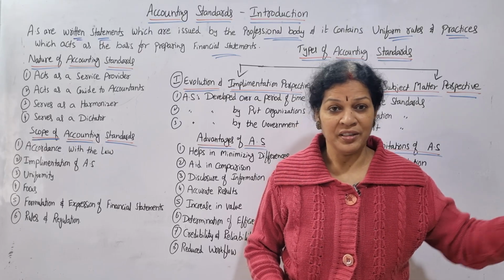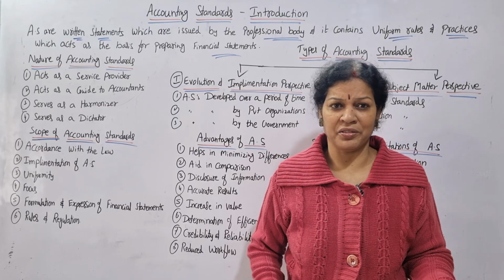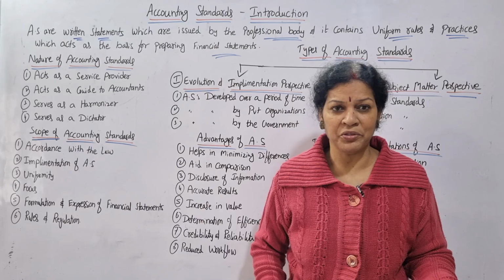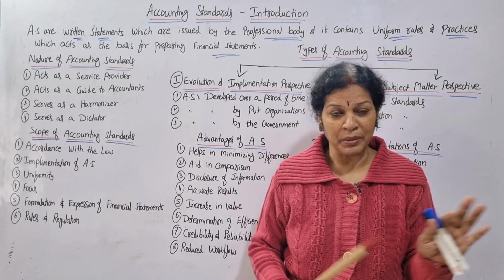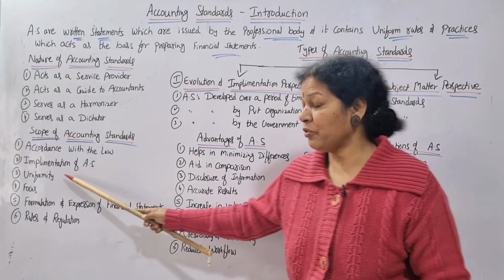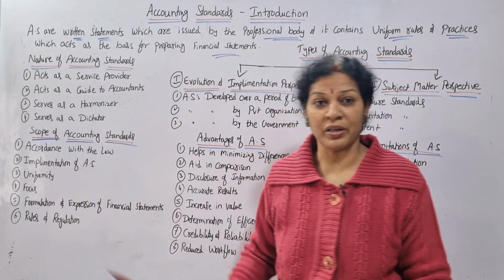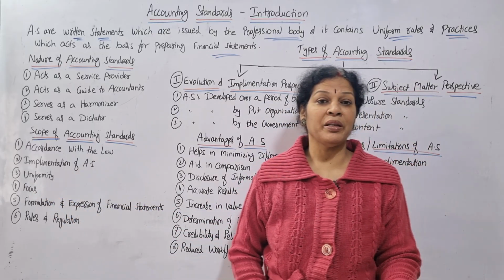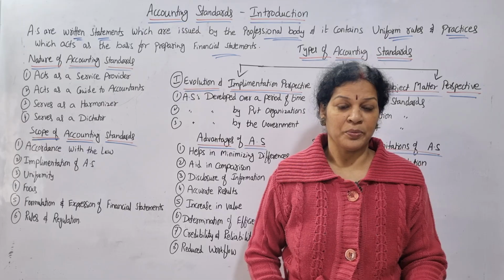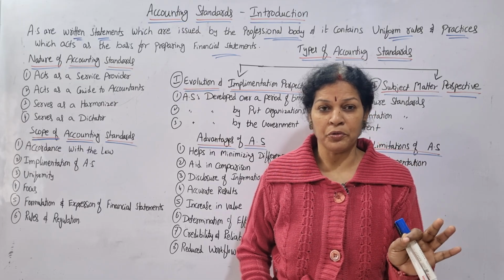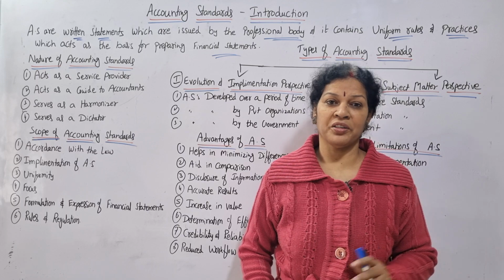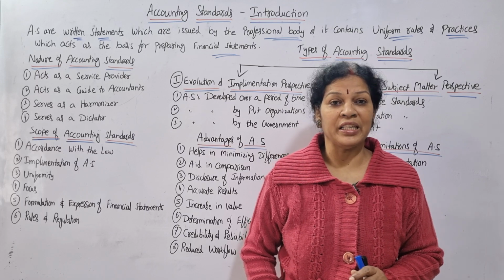When we go ahead, you will come to know that the format is same. I have to follow the same formula, check the same format, proceed with the same method. In that way, uniformity is also there. And also focus: while preparing the accounts, especially financial statements, their focus should be to follow only the accounting standards, not anything else.